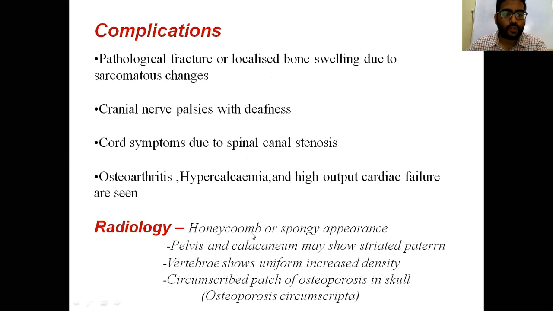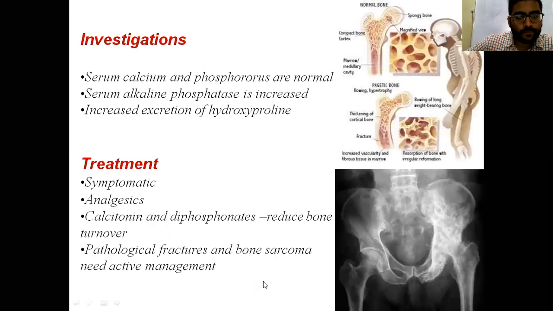Radiology here shows a honeycomb or sponge appearance during the osteoclastic phase, and during the osteoblastic phase, dense sclerotic irregular bone is seen. Investigations: serum calcium and phosphate are normal because both are balanced here, but serum alkaline phosphatase is increased due to increased turnover, and there is increased excretion of hydroxyproline in the osteoclastic stage.